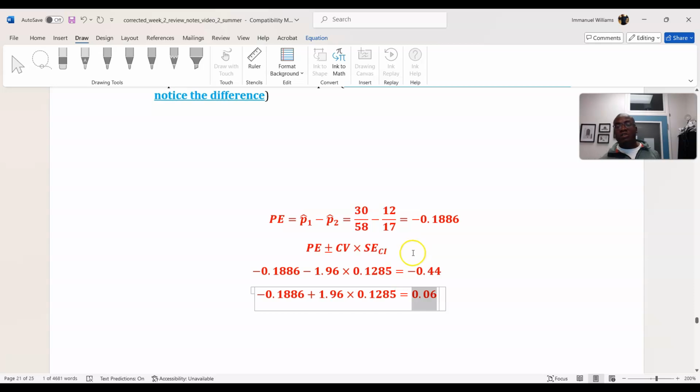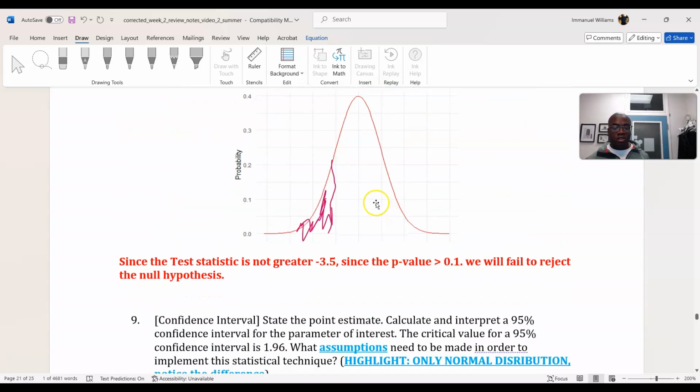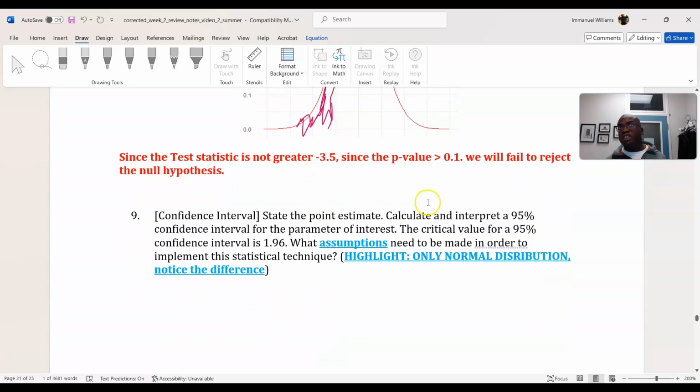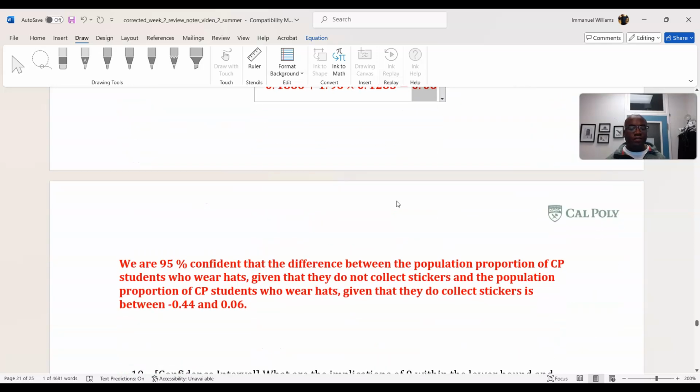The confidence interval results agree with the results of the hypothesis test, which should make sense, indicating that the population proportions based on the data are the same. Regardless of collecting stickers or not collecting stickers, you wear a Cal Poly hat. And this is real data, which is kind of cool.